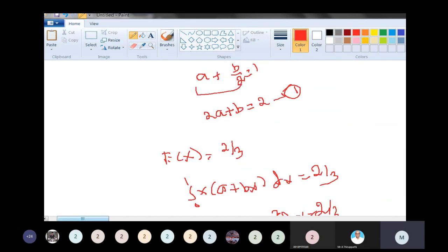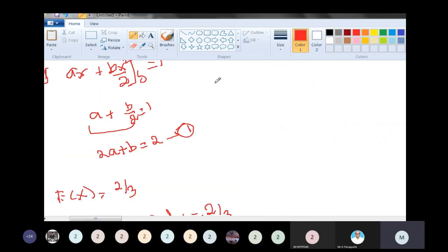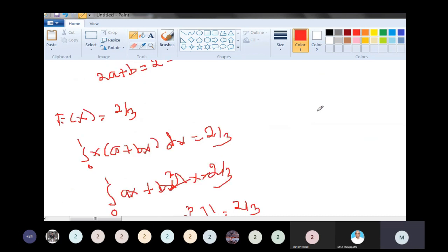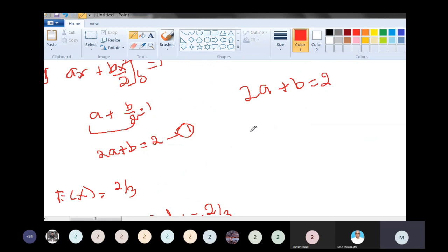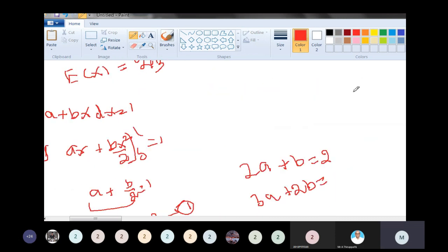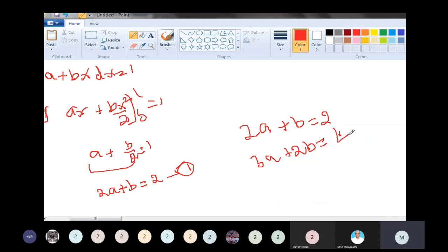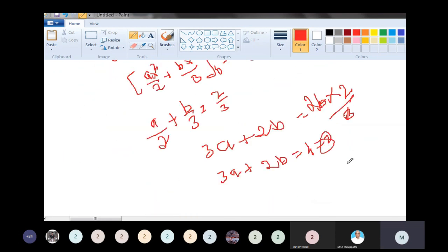The first equation is 2a plus b is equal to 2. The second one is 3a plus 2b is equal to 4.